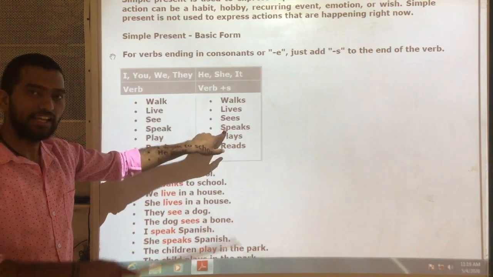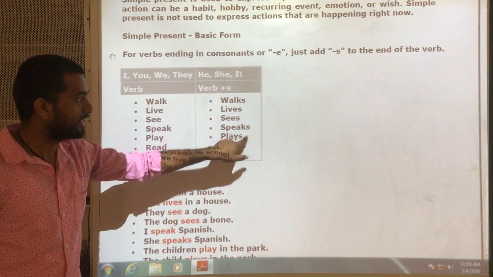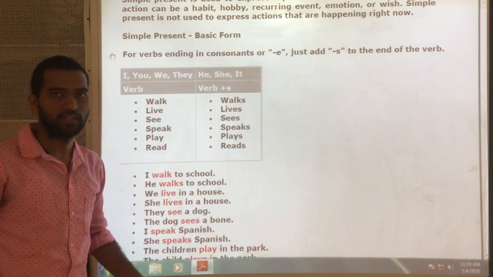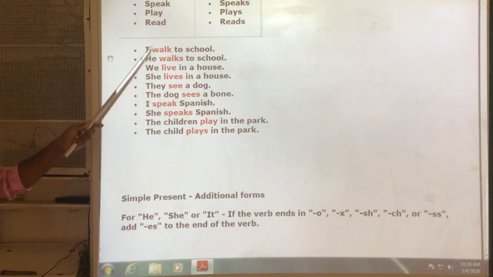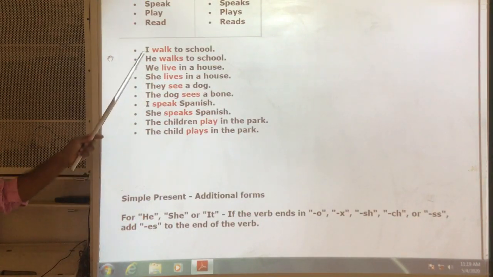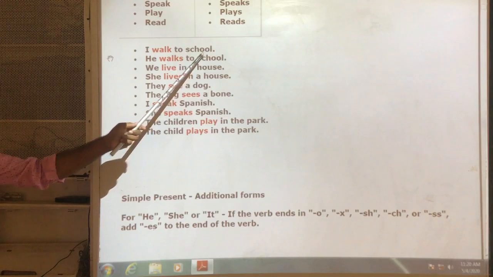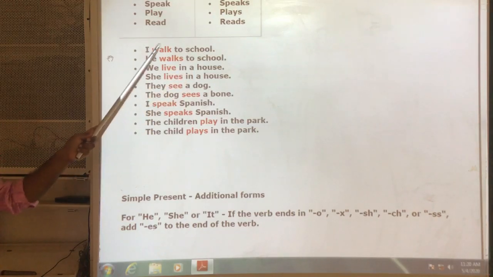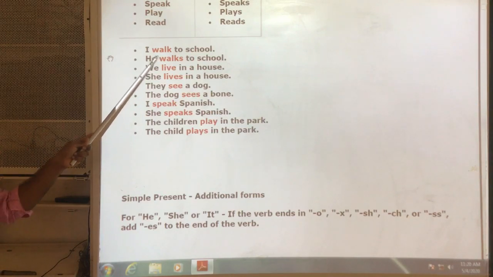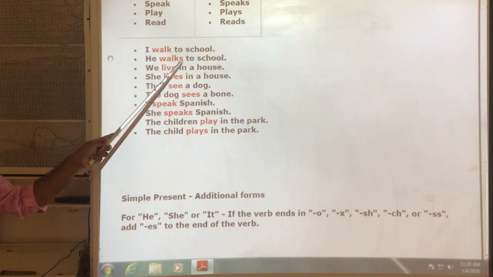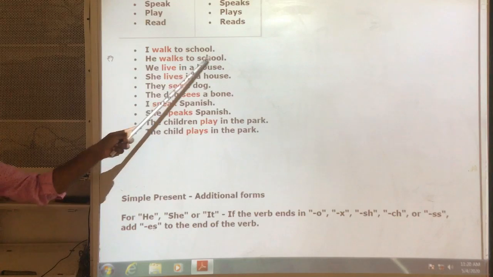She speaks English. If you add s, then only it will be correct. Understand? Next, see, there are examples given clearly: I walk to school. Here I is the subject, so I have not added s here. But if he is the subject, s is added. He walks to school.